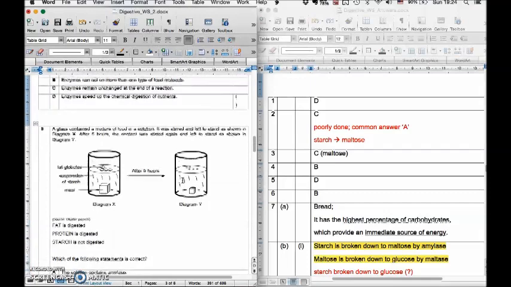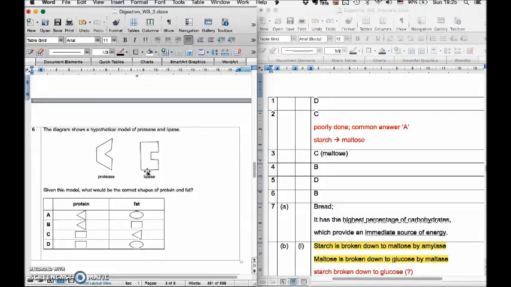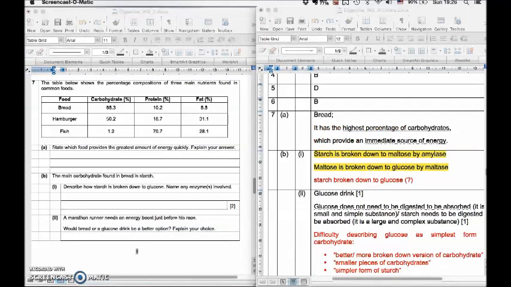So what does the mixture contain in order to cause this to happen? The solution contains protease and lipase, because protease will digest the protein, lipase will digest the fat. A is not correct, because if amylase was there, then the starch should be digested. So that's the answer for question 5. Alright, question 6, most people got it correct, so we'll just move on. Next, question 7. State which food provides the greatest amount of energy.